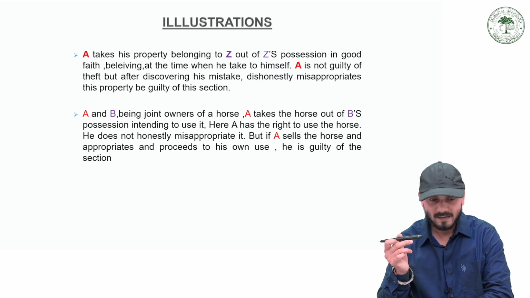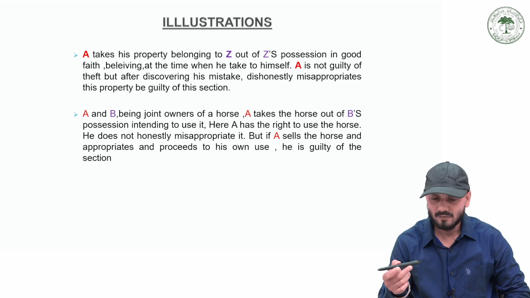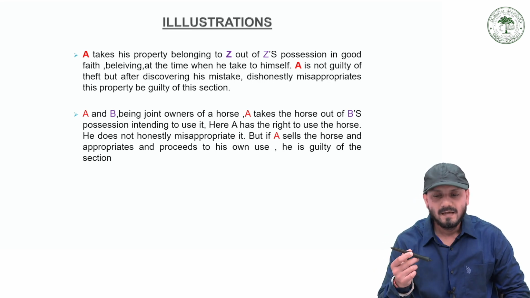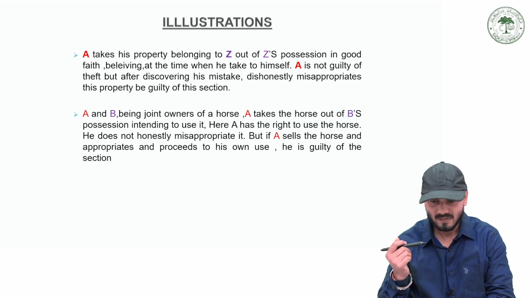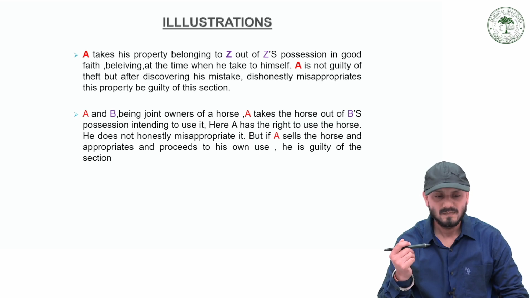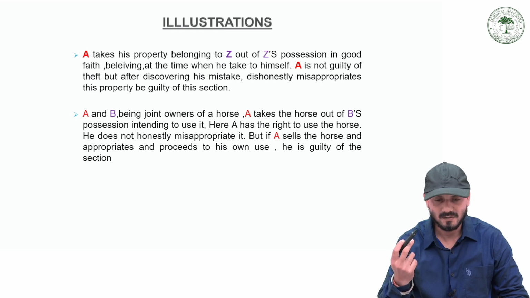Now let me give you another illustration. A takes property belonging to Z out of Z's possession in good faith, believing at the time that it is his own, so A is not guilty of theft. But after discovering his mistake, he dishonestly misappropriates this property; he should be guilty under this section.